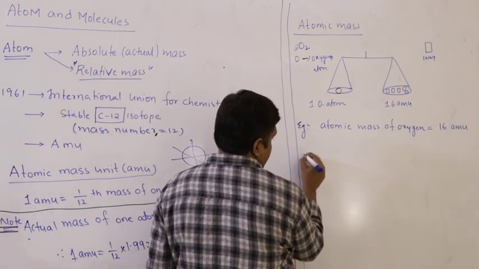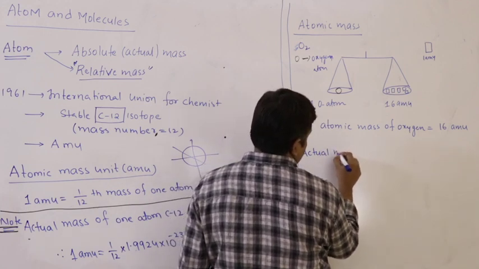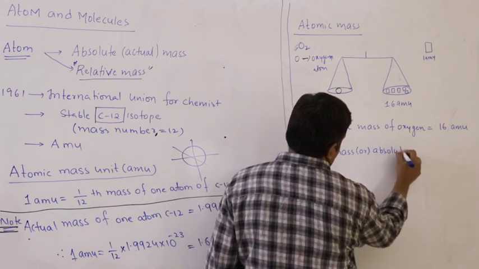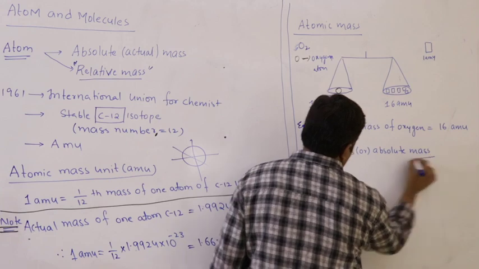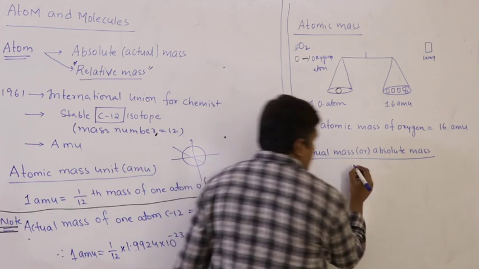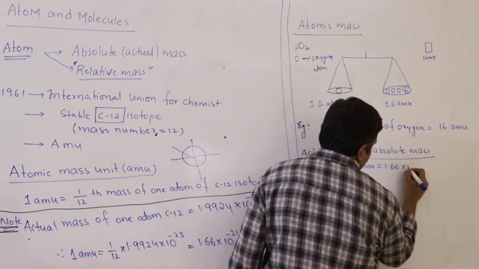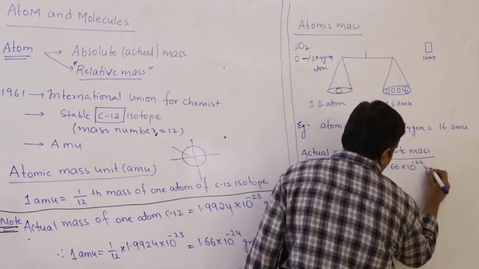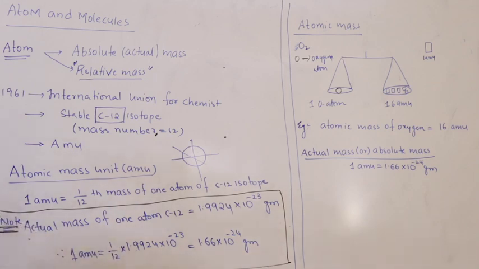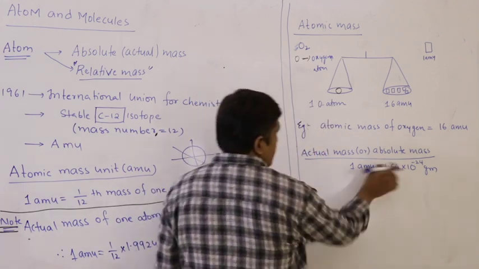Let us find the actual mass. So what is 1 AMU? Already we have studied that 1 AMU is equal to 1.66 into 10 power minus 24 grams. If you want to convert it into absolute mass or actual mass, this is the relation.